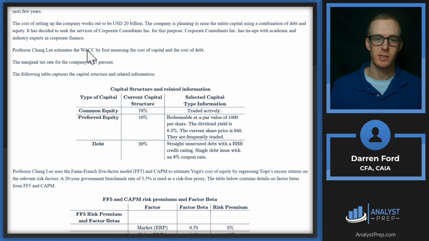Corporate consultants has tie-ups with academic and industry experts in corporate finance. Professor Lee estimates the WACC, weighted average cost of capital, by first assessing the cost of capital and the cost of debt. The marginal tax rate for the company is 35%. The following table captures the capital structure and related information. So we've got common equity, preferred equity, and debt. Here we go. So preferred equity, that's what we're looking for.